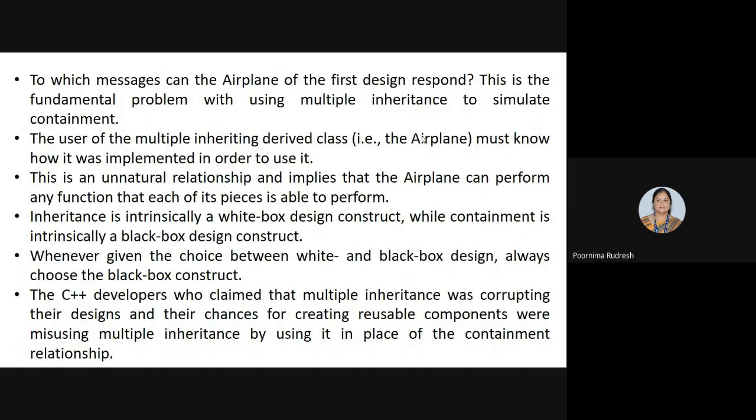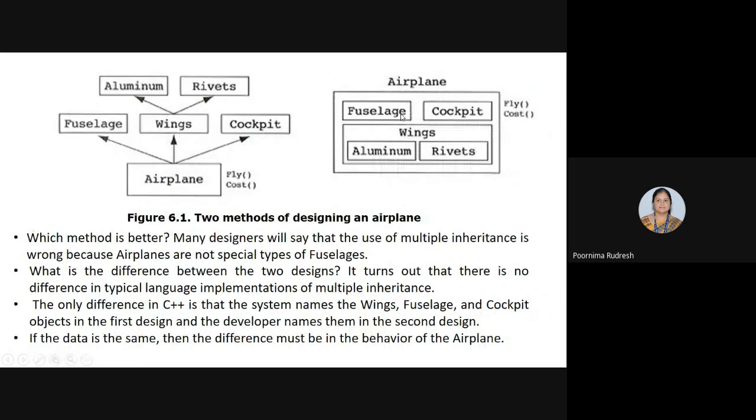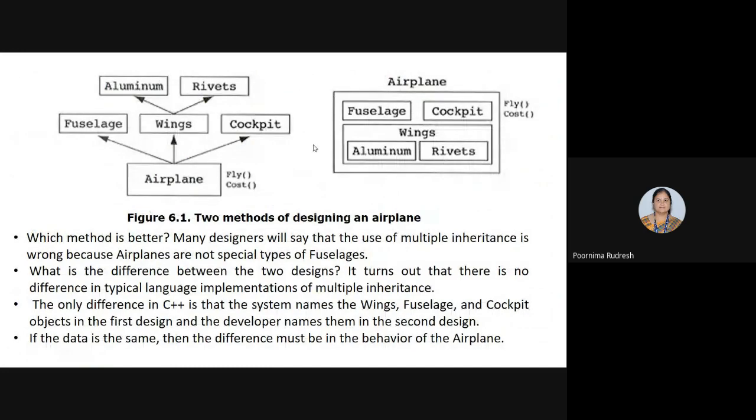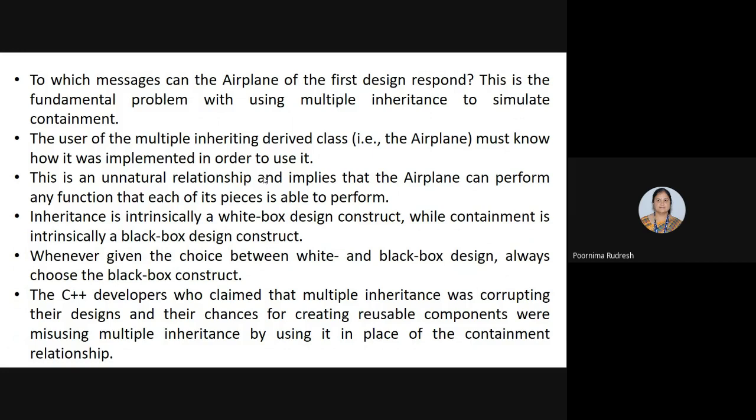Then to which message does the airplane of this design respond: the fly message or the cast message? This is the fundamental problem with using multiple inheritance to simulate containment. Fly is there, cast is there, so for which message will the airplane respond first? The users of the multiple inheritance derived class, that is airplane, must know how it was implemented in order to use it.